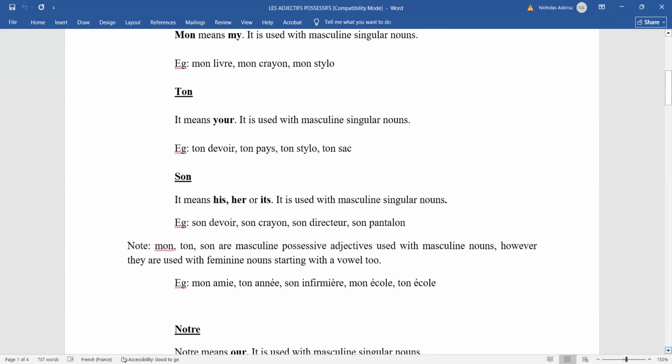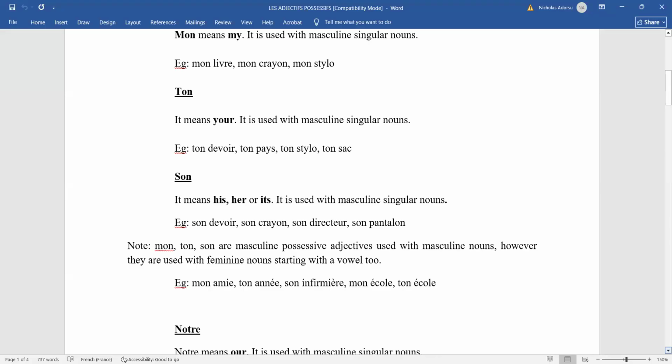We are also saying that mon, ton, son are masculine possessive adjectives, used with masculine nouns. However, they are used with feminine nouns starting with a vowel too.